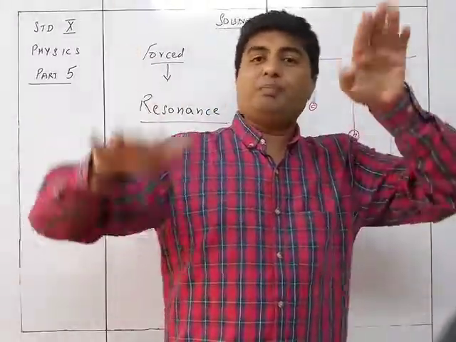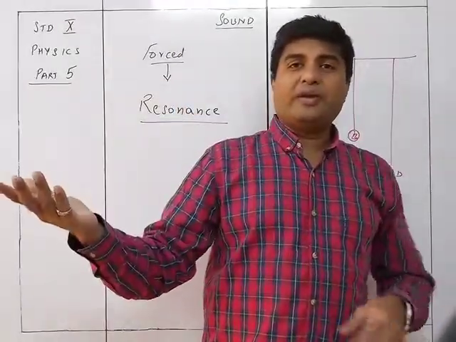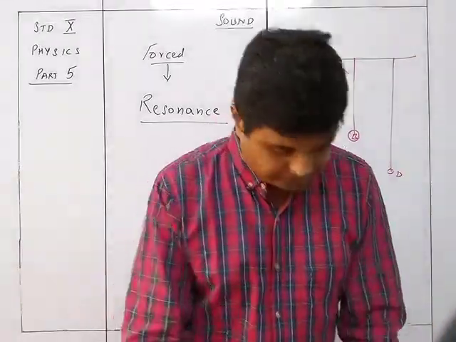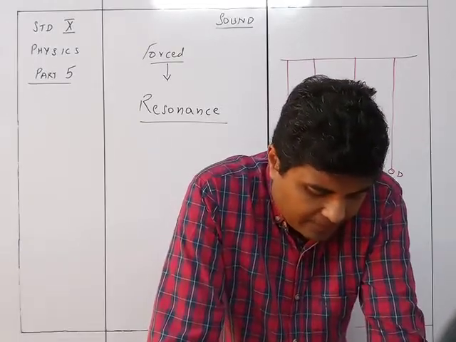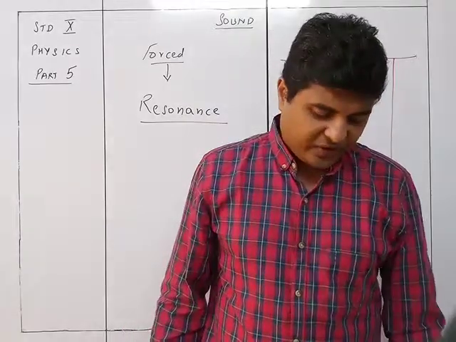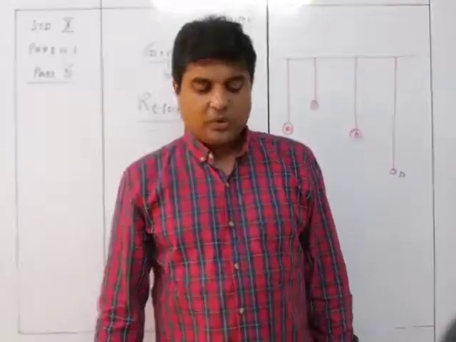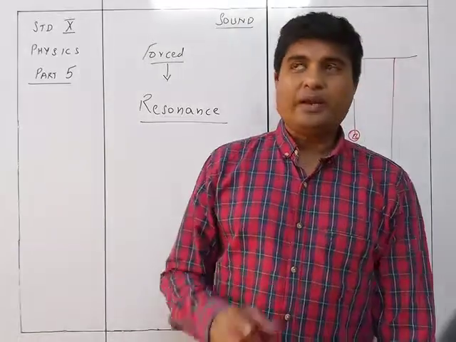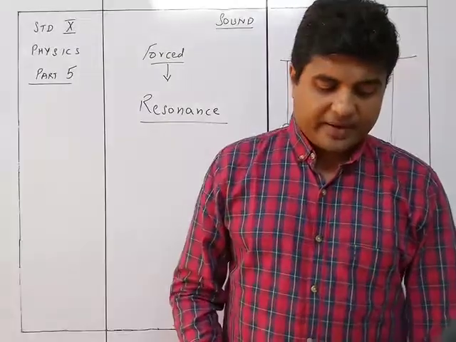So accordingly A and B will be in phase with each other, but one will have maximum amplitude while the other has minimum amplitude. And when the other has maximum, this will be minimum. So when the amplitude of pendulum B increases, the amplitude of pendulum A decreases, and vice versa. The pendulum B therefore vibrates with the frequency of the pendulum A, and it remains in phase with pendulum A. So that is how the pendulums are going to be seen in phase with each other. So that was the second experiment regarding resonance.